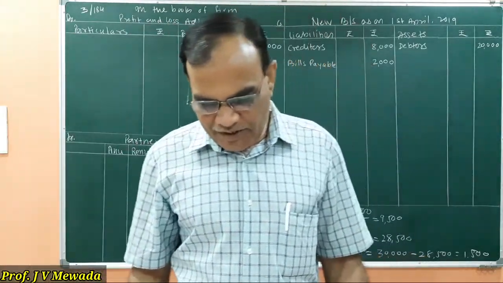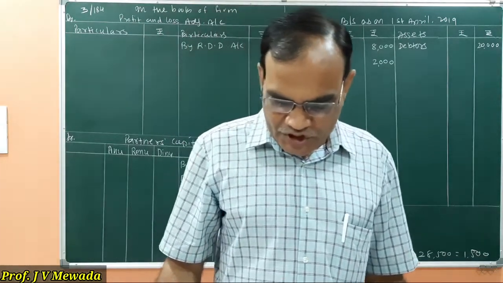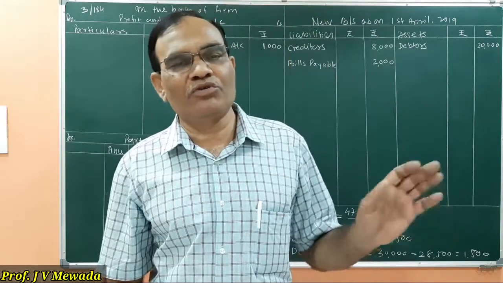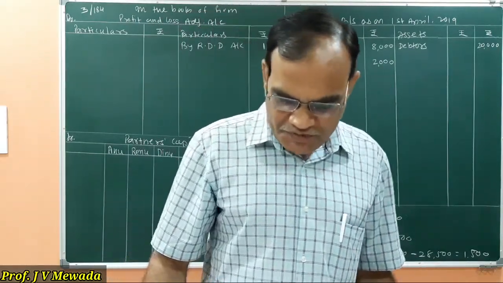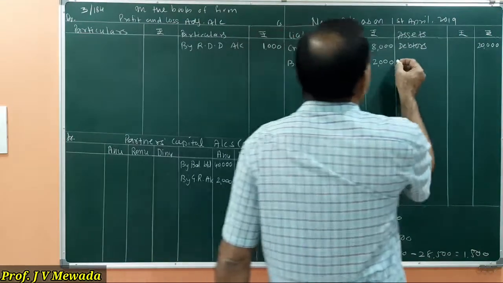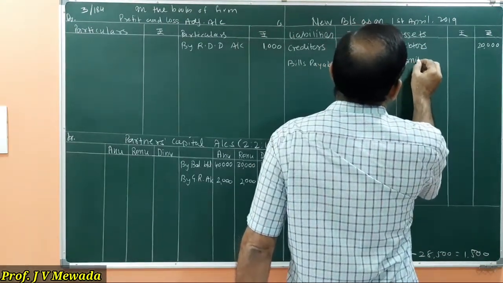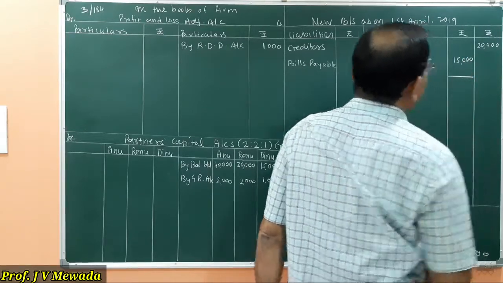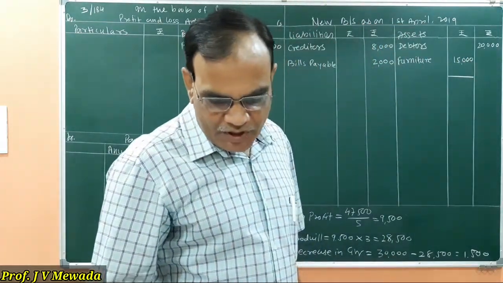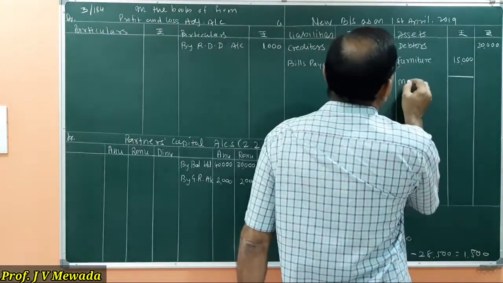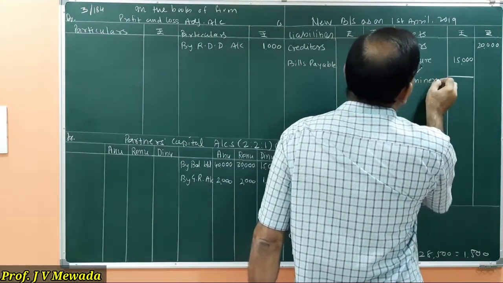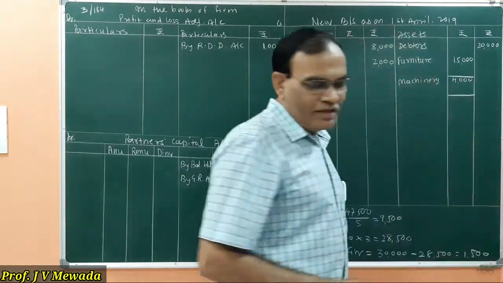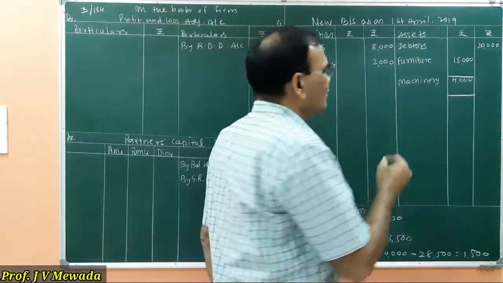Then we are having furniture, machinery, freehold property and goodwill. For all these we are having adjustments, so we are going to write in the inner column. Furniture is 15,000. So I will write here furniture 15,000 inner column. Then we are having machinery 4,000. So I will write machinery 4,000 inner column. Then I am going to write freehold